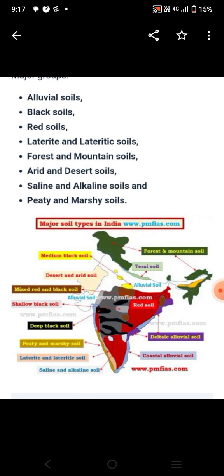Today my topic is different soil deposits in India. There are different types of soils in India: alluvial soil, black soil, red soil, laterite and lateritic soil, forest and mountain soil, arid and desert soil, saline and alkaline soil, peaty and marshy soil. So there are different types of soil deposits in India. Let us discuss these types of soil.